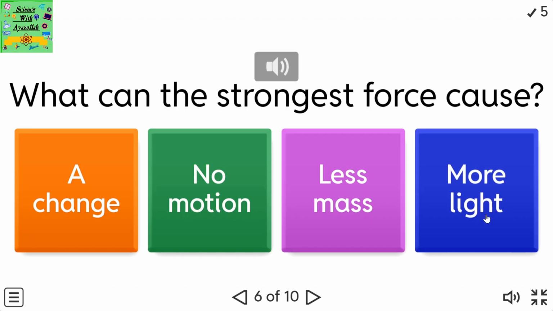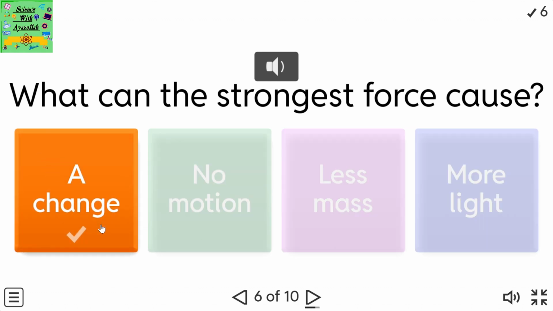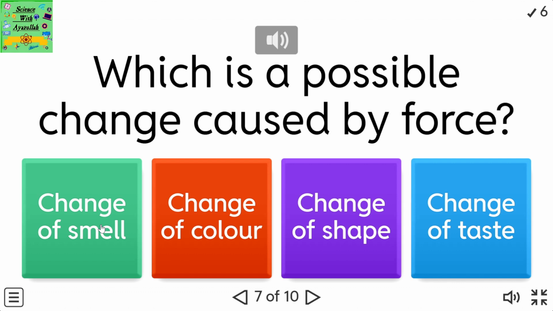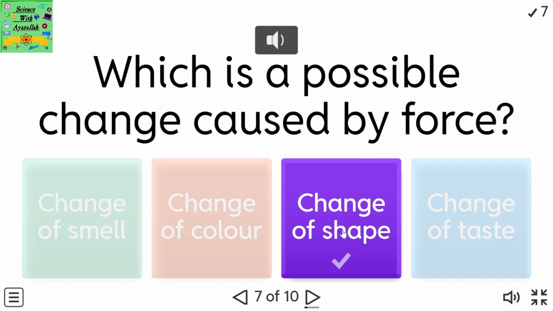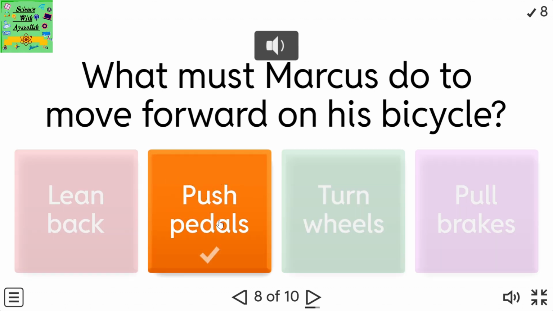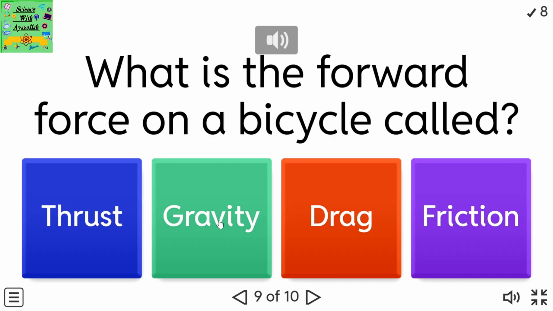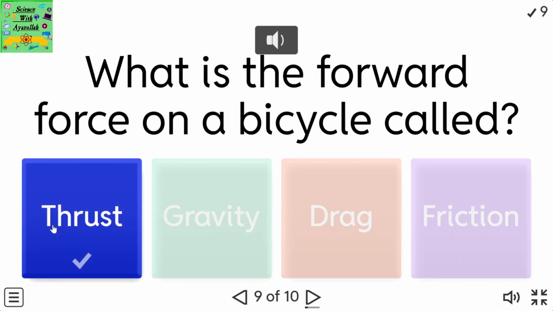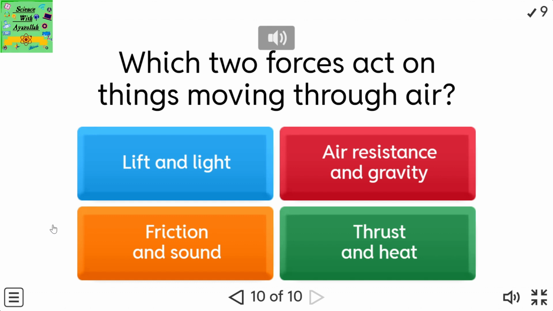What can the strongest force cause? Which is a possible change caused by force? What must Marcus do to move forward on his bicycle? What is the forward force on a bicycle called? Which two forces act on things moving through air?